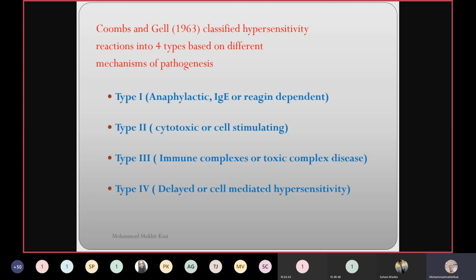Then type 2 is cytotoxic or cell stimulating. I was talking about hemolytic anemia. That is the example of type 2. Type 3 is immune complex or toxic complex diseases.